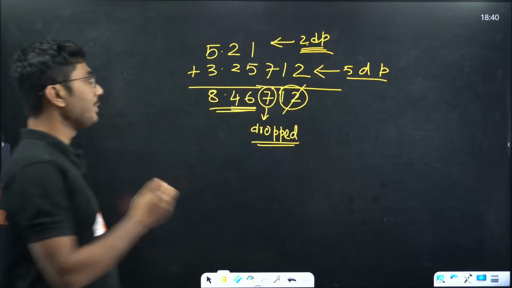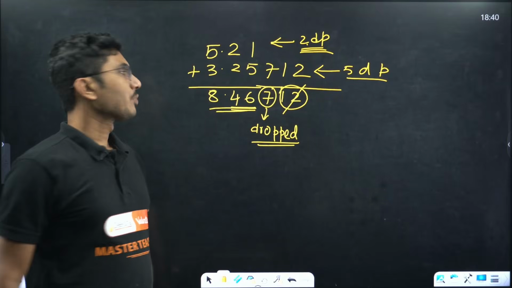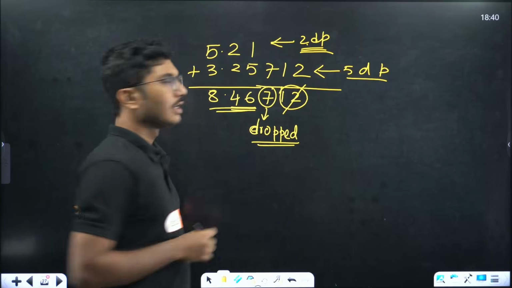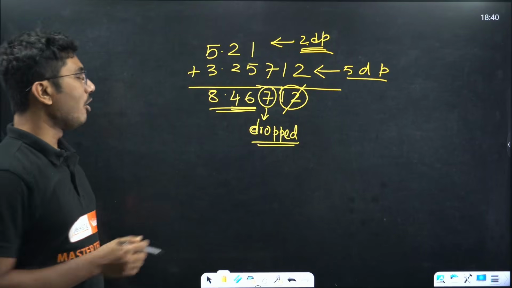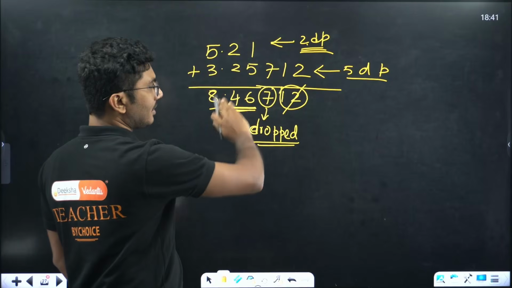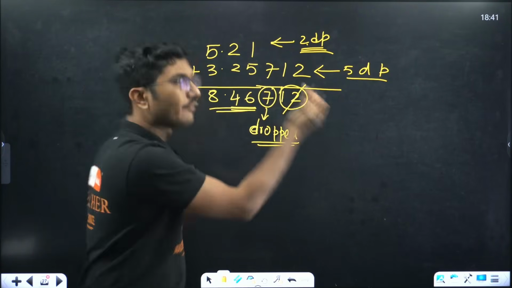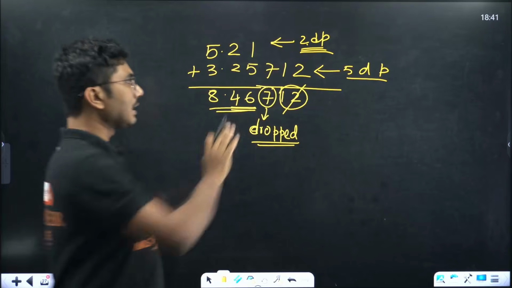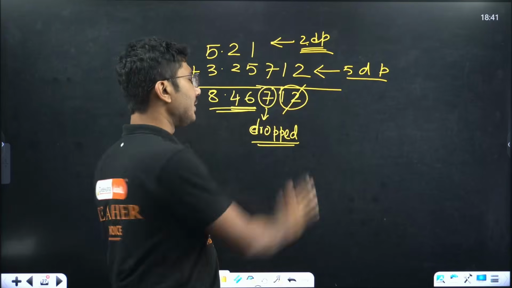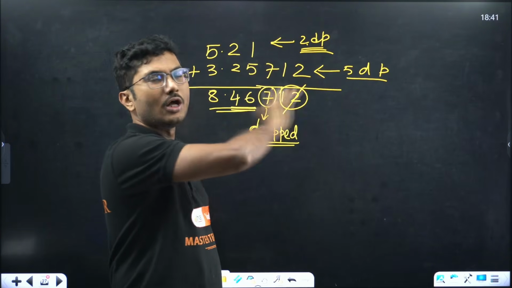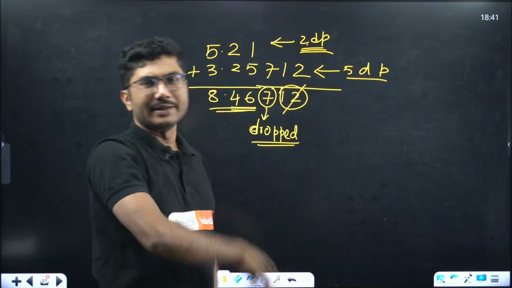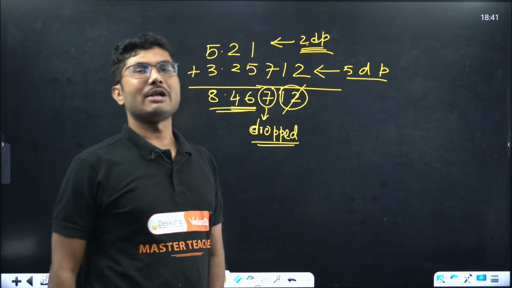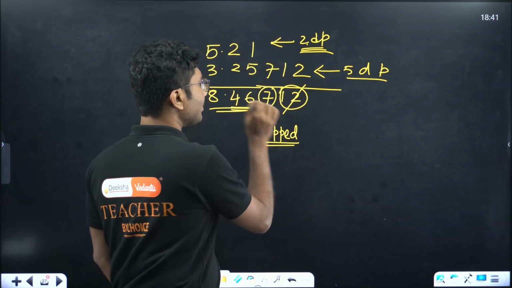When you are dropping this 7, only this last digit, the digit just after the minimum requirement, has to be considered. Other digits we do not consider. Maybe it is 4, 5, 7, 8, we do not consider. Maybe it is even 9, we do not consider it. Our focus should be only on this digit.